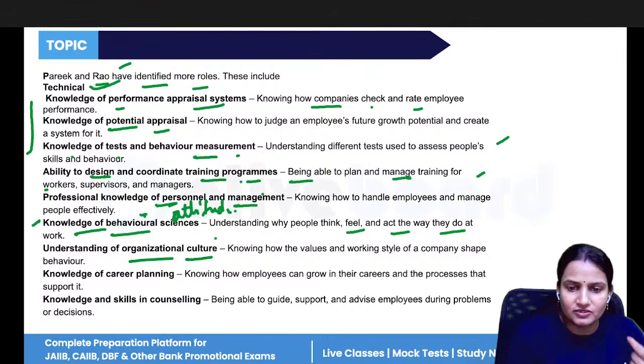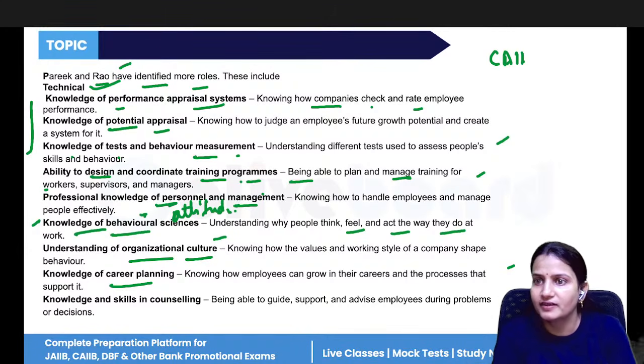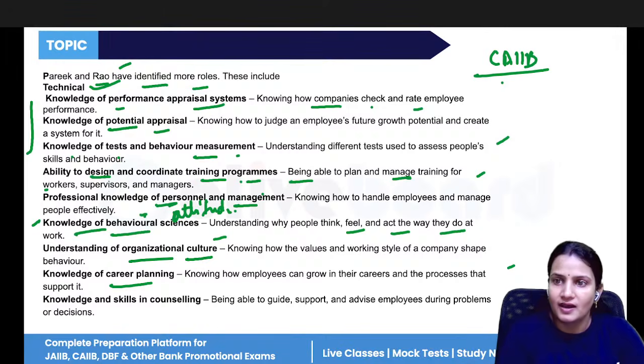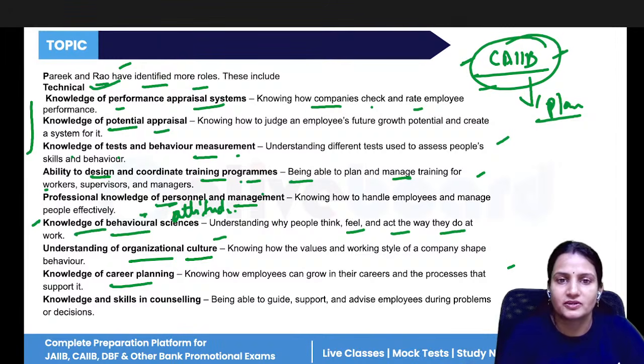Then the internal culture of the organization, and career planning. See, the people working in your company are not there just for the sake of money. They also want to build their career. For example, you are giving this CAIIB exam. You are working in the bank, and at the same time you are also preparing for this exam. Why? Just to plan your career for a better career. That is why you are appearing for this exam. So HR should have the knowledge of how to give the best career programs to individuals.